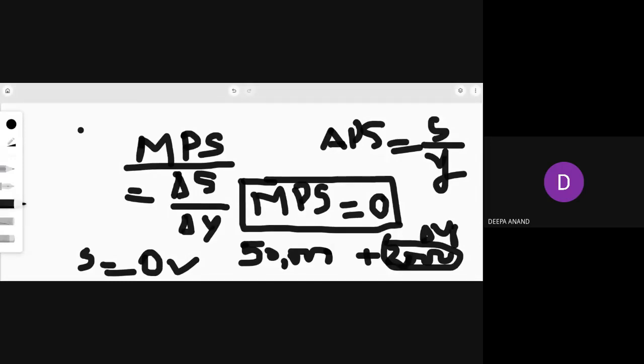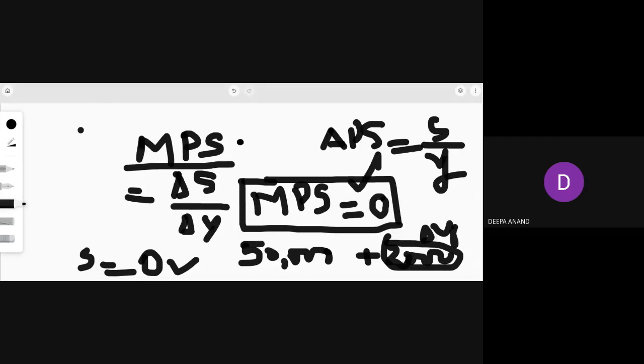Is it clear? Okay, so if the full extra income I got, I'm not saving it, I'm consuming that also, in that case my saving is 0. It is my wish whether I will save or spend my additional income. If I'm spending all of the additional income, my saving is 0. In that case, my MPS is 0. So it can be 0.